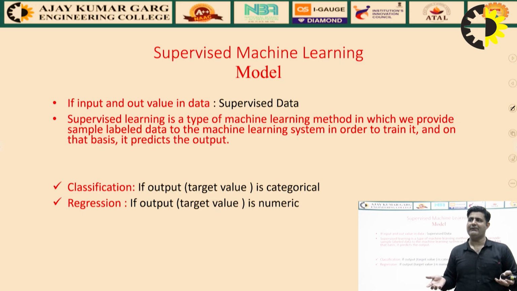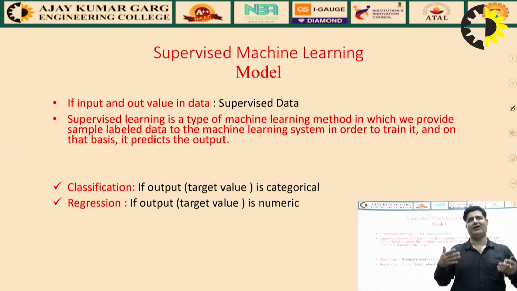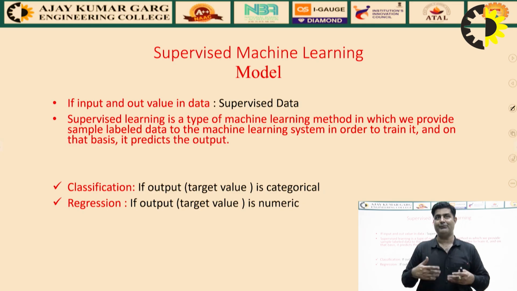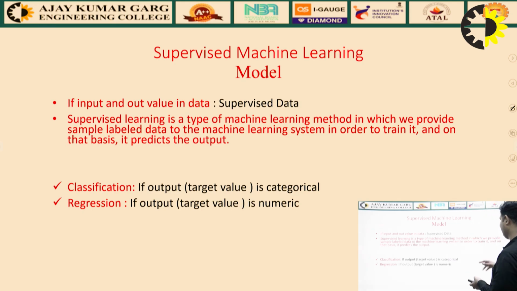In the CSV format, we have the input features and the output feature, both are given. And then we call it supervised machine learning. In supervised machine learning, we provide the sample labeled data set to the machine learning model, data in the labeled form, and we predict the output on the basis of this labeled data set, right?